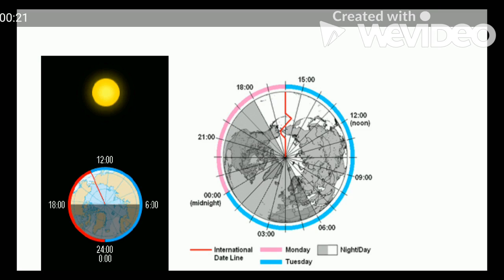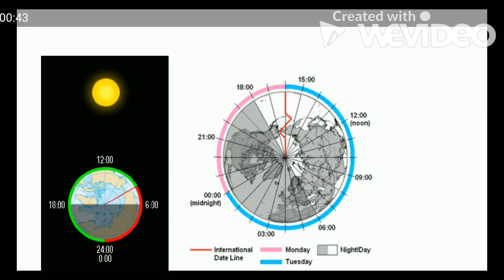So now see the location of the international dateline in relation to day and night, in relation to the various countries. See properly, in a straight line just opposite to the red line is the 0 degree.